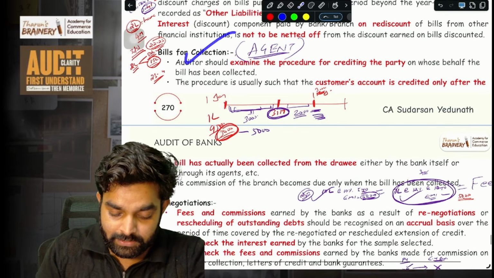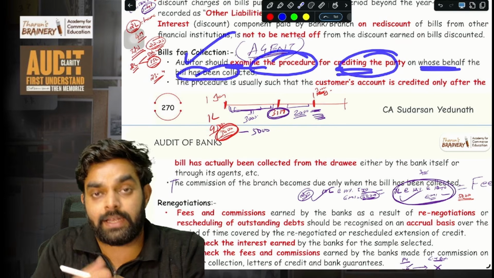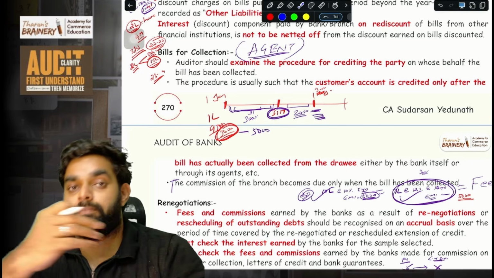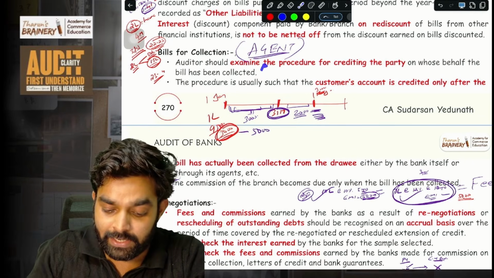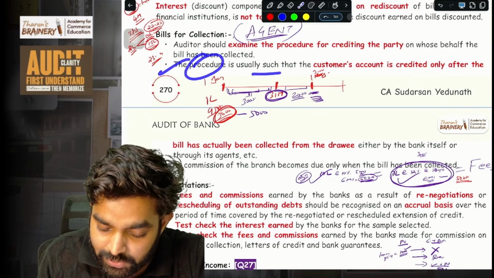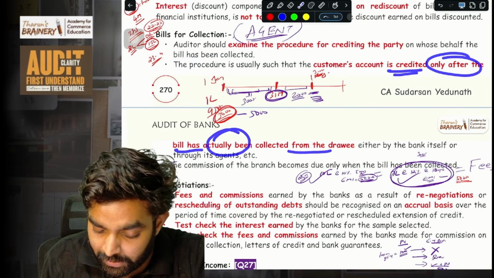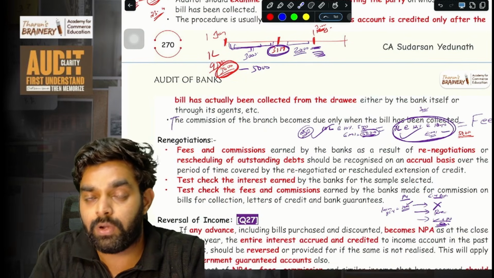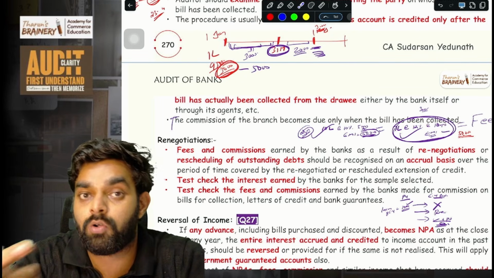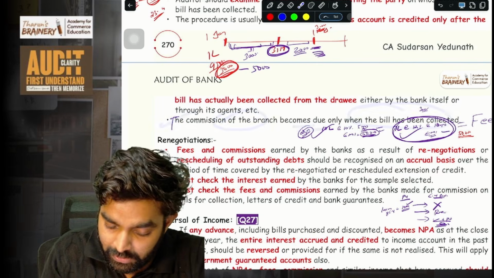So here, the auditor should examine the procedure for crediting the party on whose behalf the bill has been collected, like crediting me. First time when I give the bank the bills, no entry is coming. Only when the bank receives the money and gives it to me will the journal entry, this crediting, come. So the auditor has to check whether those journal entries are correct. The procedure is usually such that the customer's account, my account in the bank, is credited only after the bill has actually been collected from the drawee. That time only they will credit my account, and their income, that is their commission, becomes receivable, becomes accrued only when they receive the money. That is, the commission of the branch becomes due only when the bill has actually been collected.